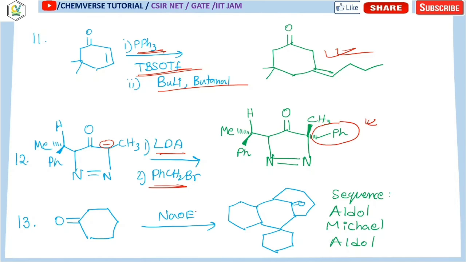In the next question, you will find that NaOH is a base and it is used with this cyclohexanone, and it will produce a tetracyclic compound. So the sequence of the reaction will be aldol, Michael and aldol. So this is one option which is correct.